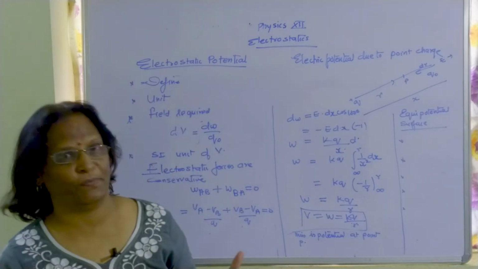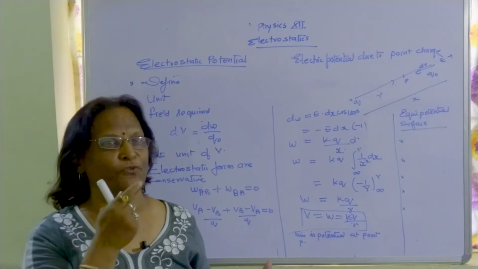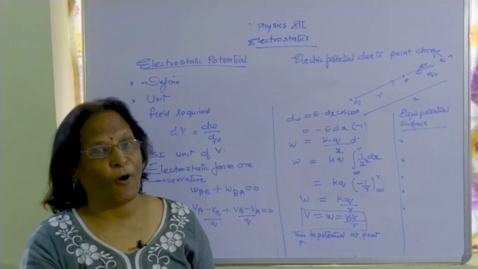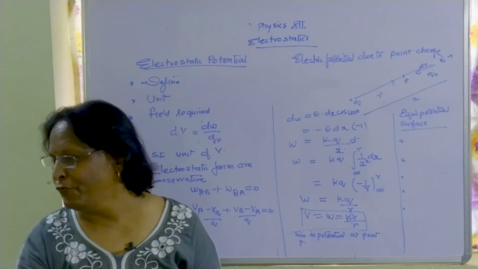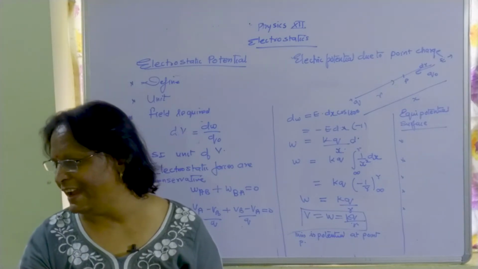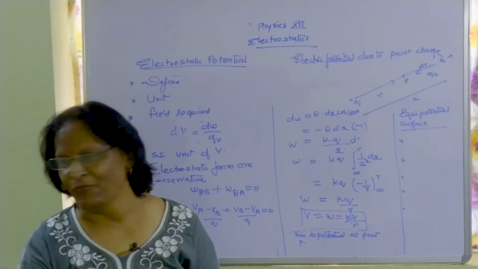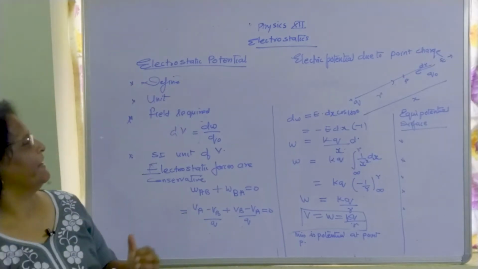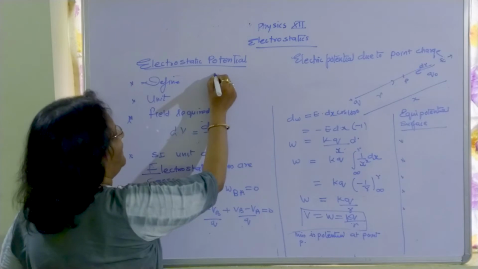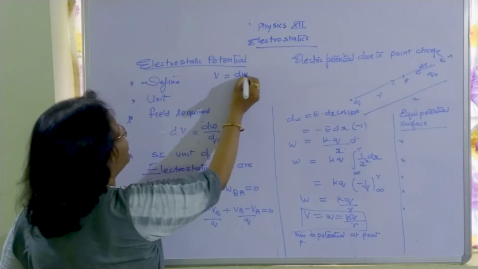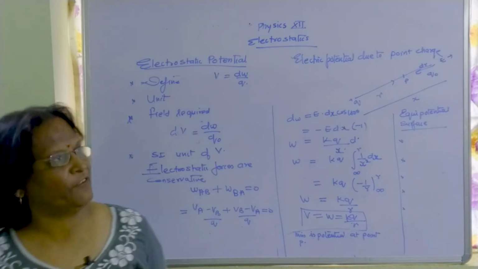The definition should be like this: work done in bringing a charge from infinity to a point. Now the point should be in an electric field. So when it is in an electric field, we get the formula: potential equals dW upon Q. Work done per unit positive charge.